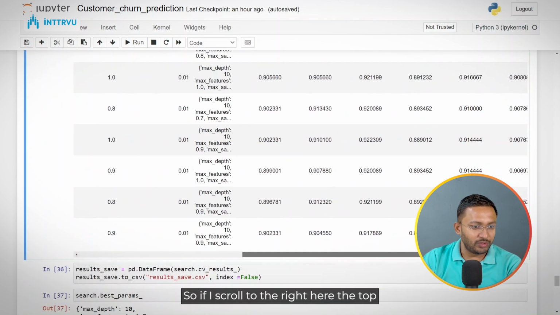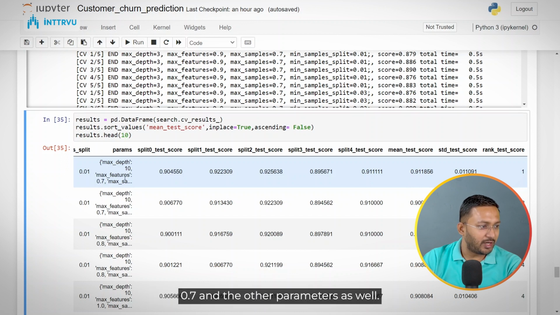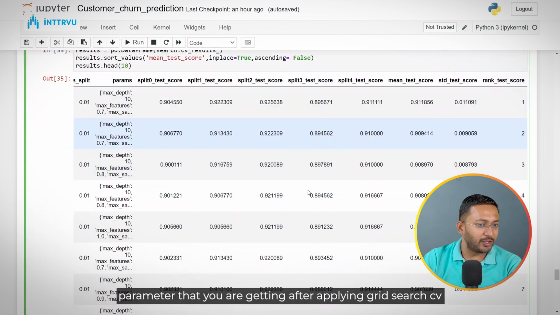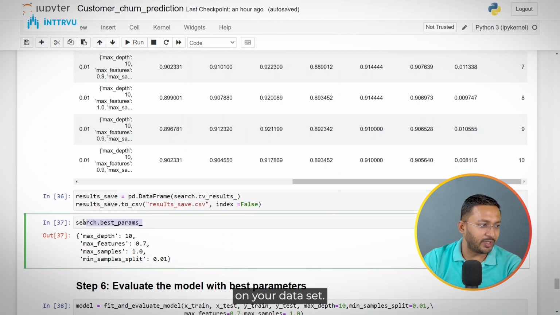So if I scroll to the right here, the top result that we are getting is 0.91 with respect to accuracy, and it is for max depth 10, max features 0.7 and the other parameters as well. So if you want to see which is the best parameter that you are getting after applying grid search CV, what you can do is you can do search.best_params. So that would give you the best parameters on your data set.